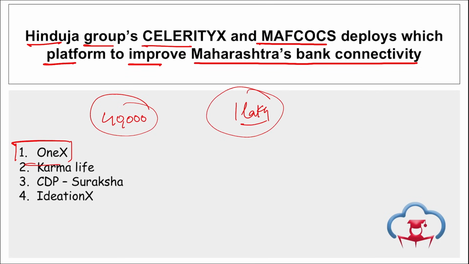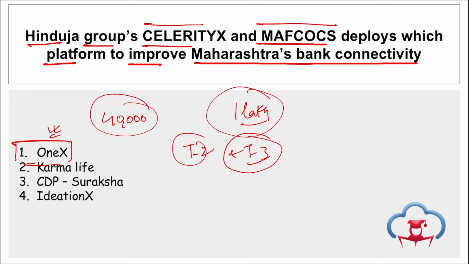The primary objective of this partnership between Celerity X, the enterprise networking solution business of 1OTT International Limited, and MEFCOS, which is the Maharashtra State Cooperative Credit Society Federation, is to address the connectivity challenges faced by credit societies in tier 2 and tier 3 cities, where outdated systems lack protection against modern threats.